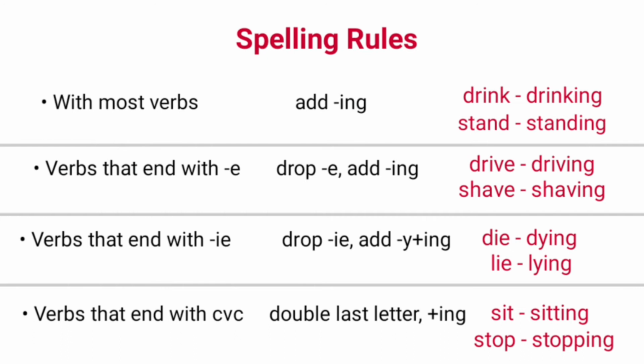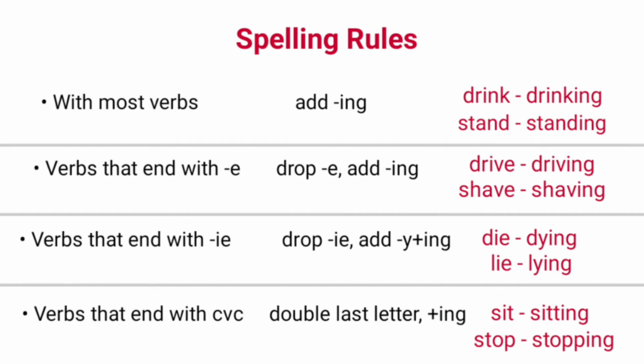Some spelling rules are followed in this tense, and these are with most of the verbs add ing. Examples: drink becomes drinking and stand becomes standing with the addition of ing. With verbs that end with e, drop their e and add ing.